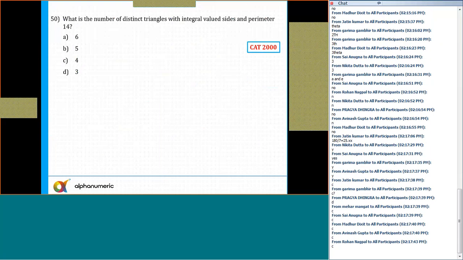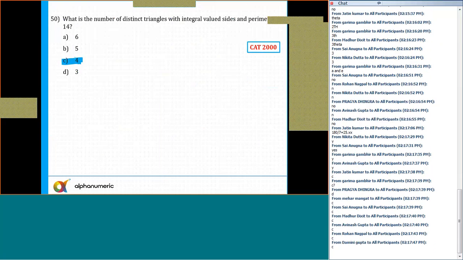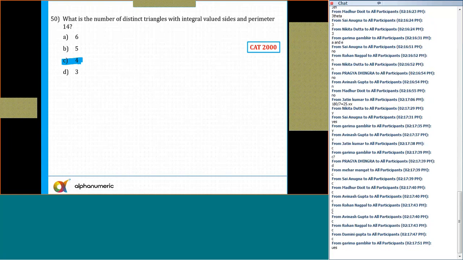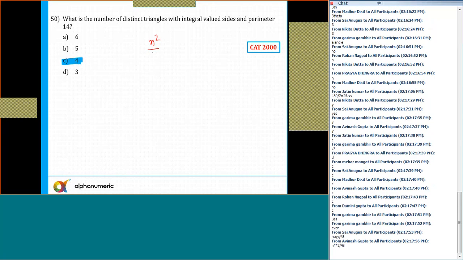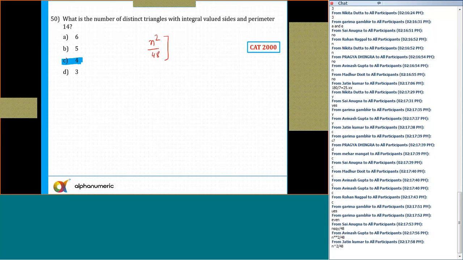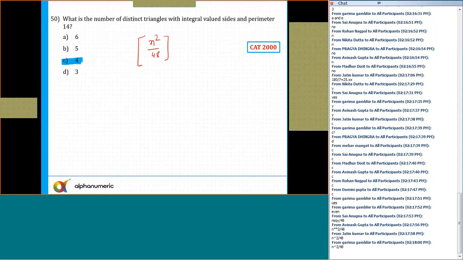C, 4. Yes, that's right. The correct answer is 4. Several ways, but I think I told you one of the formulas which you can use here directly. The number of distinct triangles is always equal to n square by 48. This is a rare formula, n square by 48, if n is an even number, and n is nothing but the perimeter here, and it is the nearest integer.